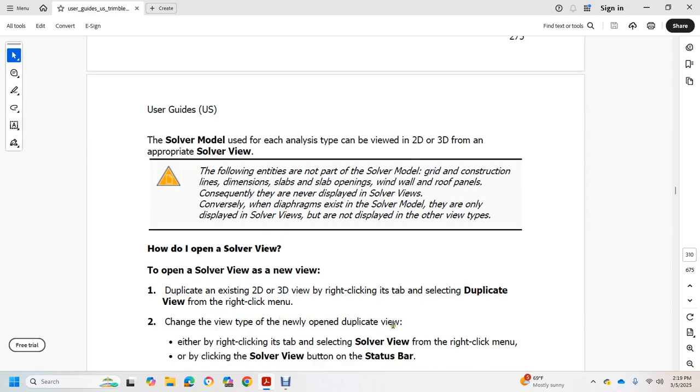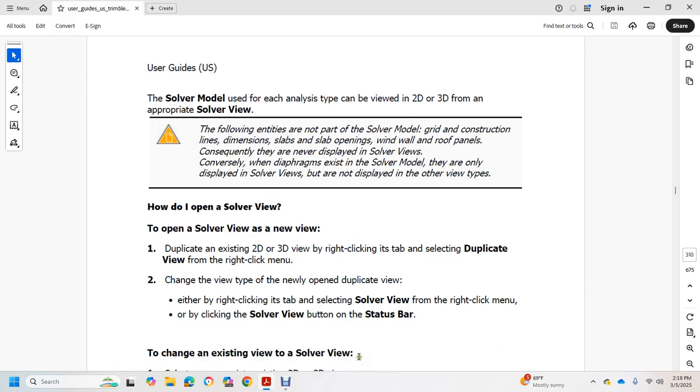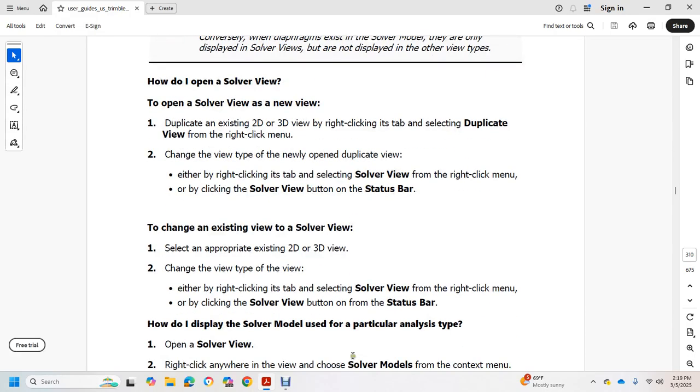Change the view type of the newly opened duplicate view, either by right clicking on the tab and selecting the solver view from the right click menu, or by clicking the solver view button on the status bar. To change an existing view to the solver view, select the appropriate existing 2D or 3D view and change the view type, either by right clicking on the tab and selecting the solver view from the right click menu or by clicking the solver view button on the status bar.